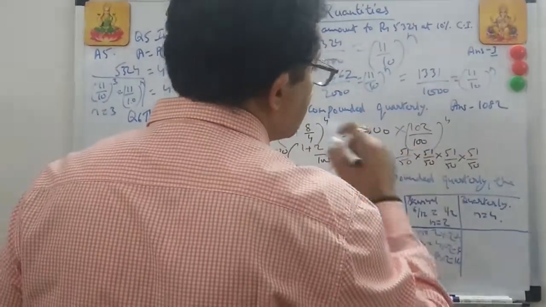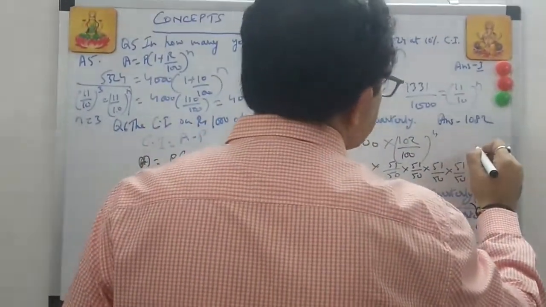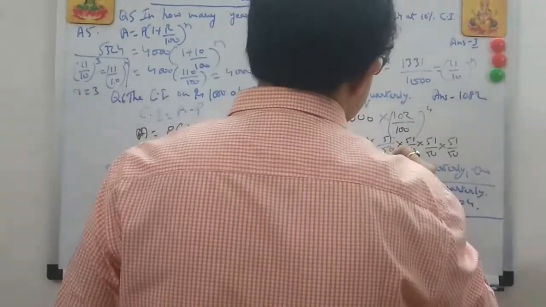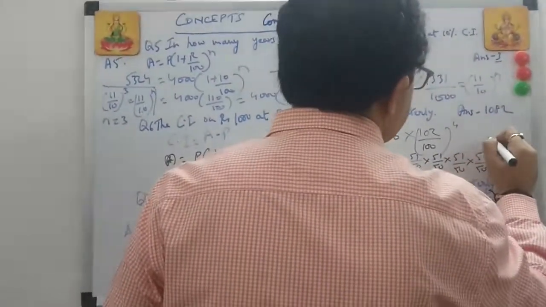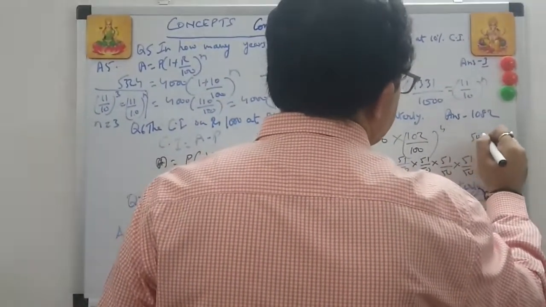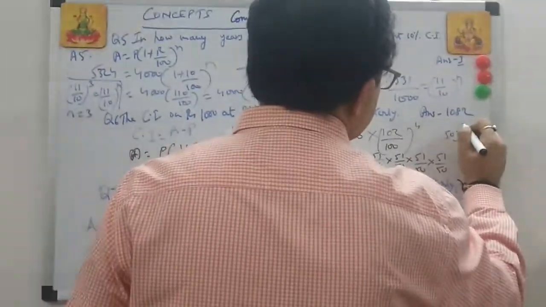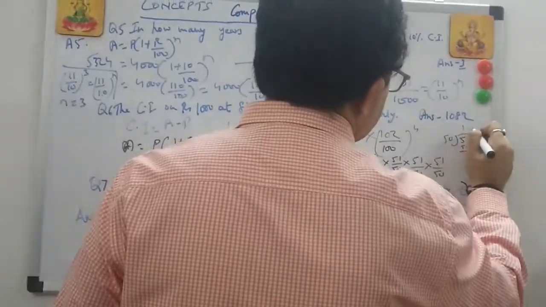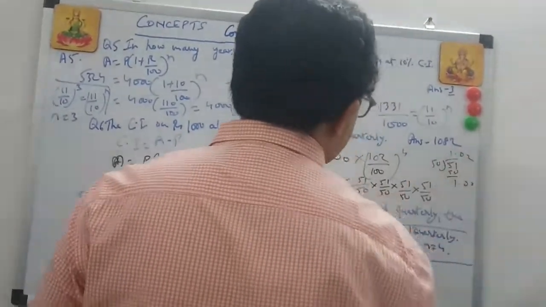I can write in decimals. If we just do the decimal part, (1.02), right?